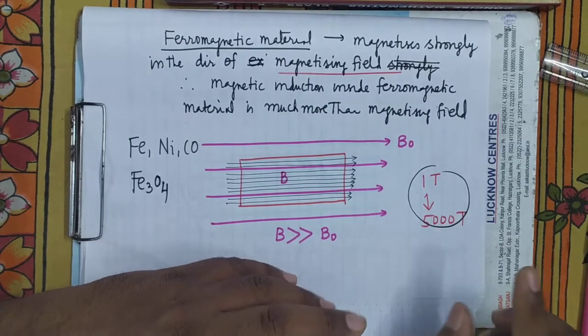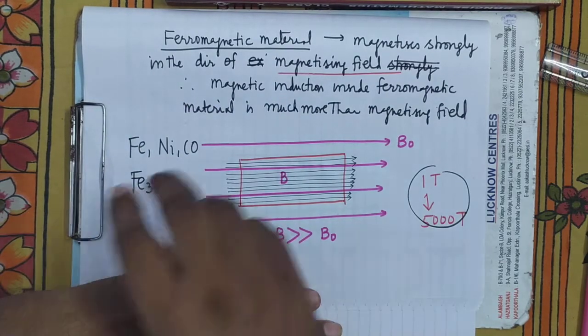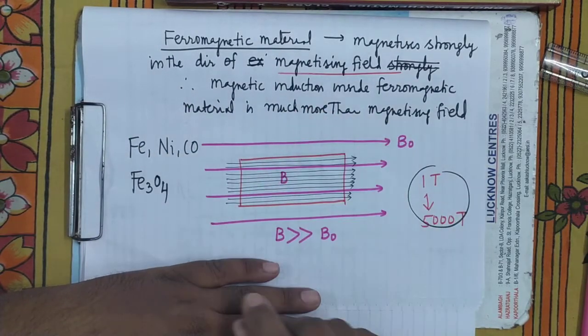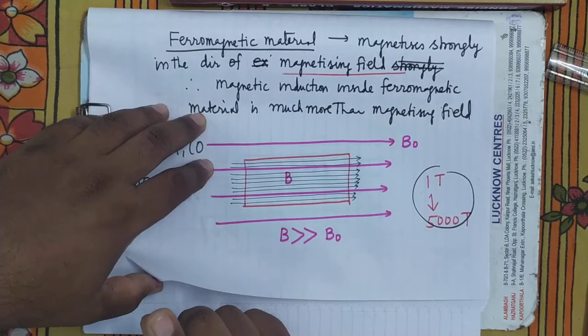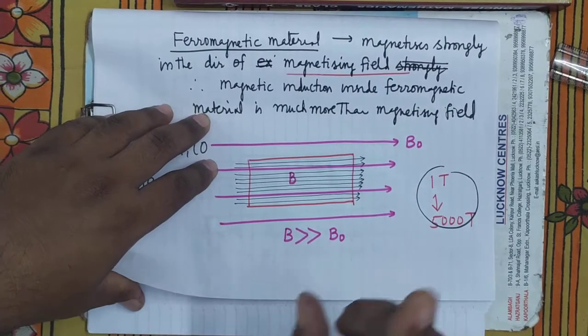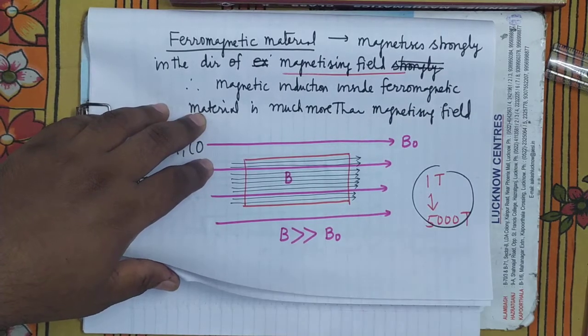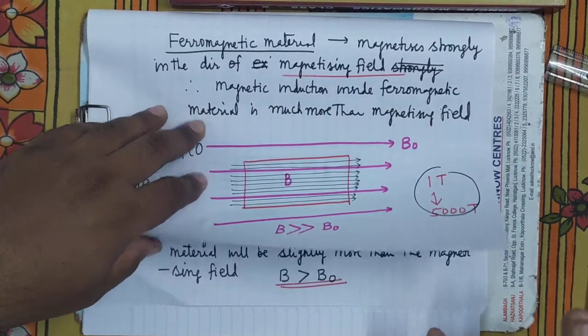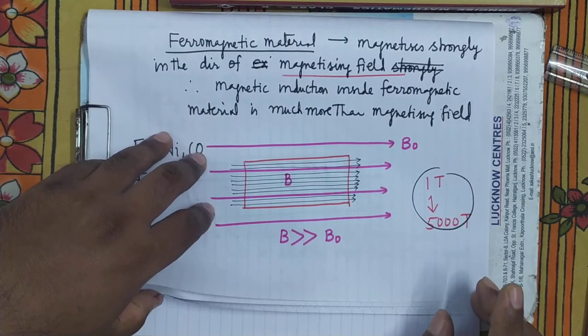But whether the substance is made up of unmagnetized atoms, meaning those that don't have initial magnetism, or it is made up of magnetized atoms, meaning whose atoms are themselves magnetized,